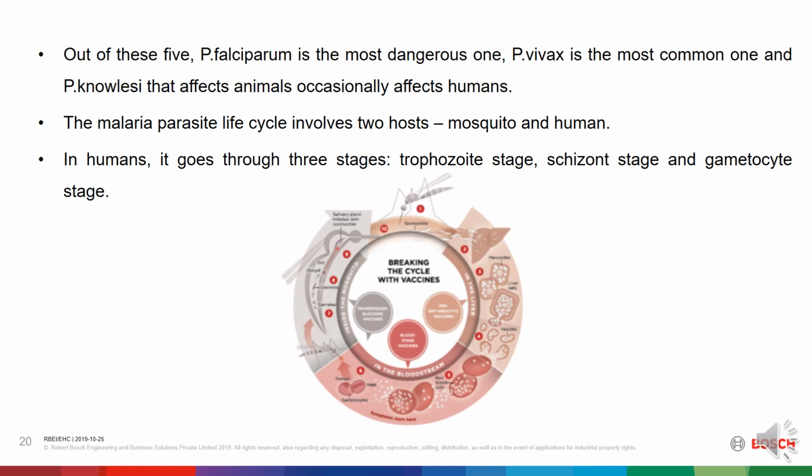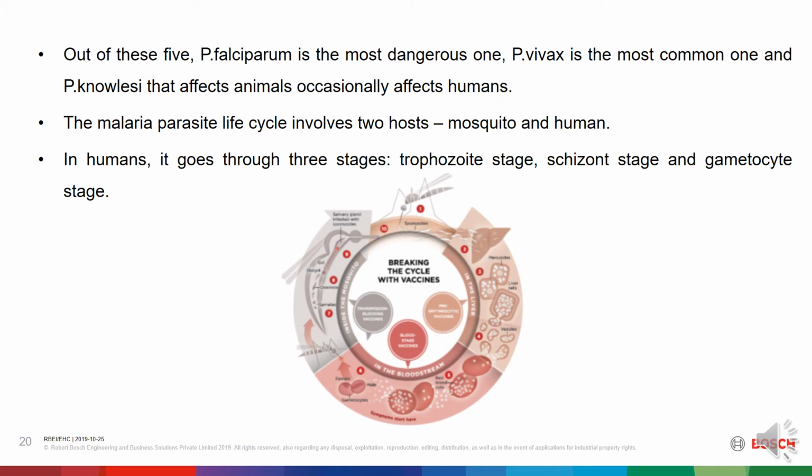The malarial parasite life cycle involves 2 hosts, mosquito and humans. In humans, it goes through 3 stages, trophozoite stage, schizont stage and the gametocyte stage. During a blood meal, a malaria-infected female Anopheles mosquito inoculates sporozoites into the human host.